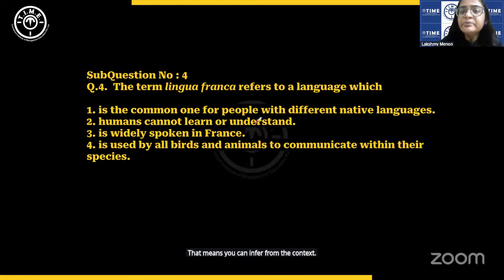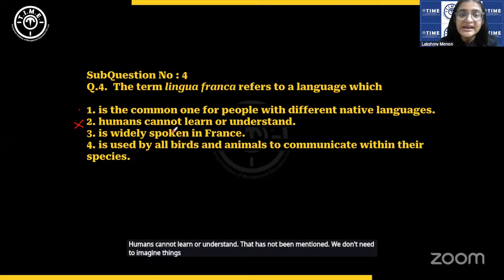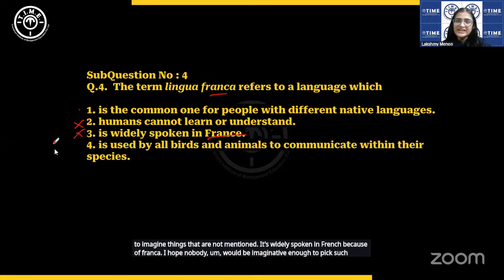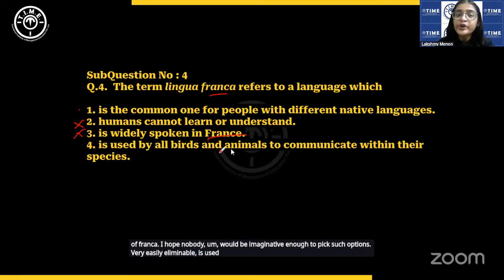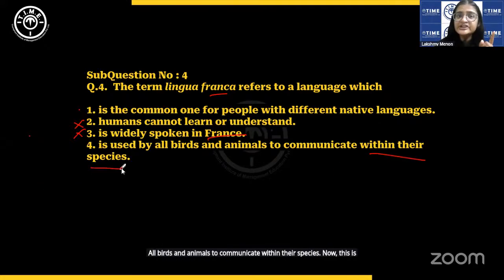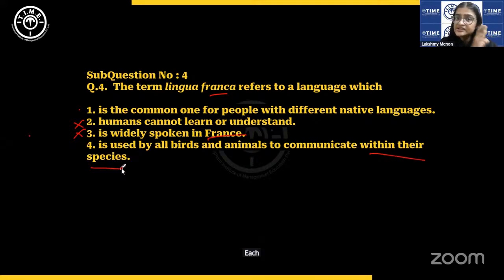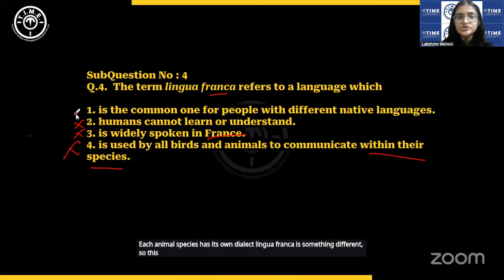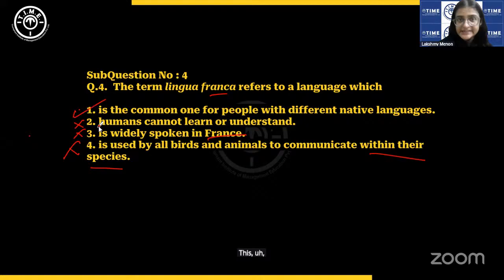Is a common one for people with different native languages. Yes, can't you infer that from the context? Humans cannot learn or understand. That has not been mentioned. We don't need to imagine things that are not mentioned. Is widely spoken in France because of Franca. I hope nobody would be imaginative enough to pick such options. Very easily eliminable. Is used by all birds and animals to communicate within their species. Now, this is very clearly written. Each animal species has its own dialect. Lingua franca is something different. So, this also is easy to eliminate. This option 1 is the answer.